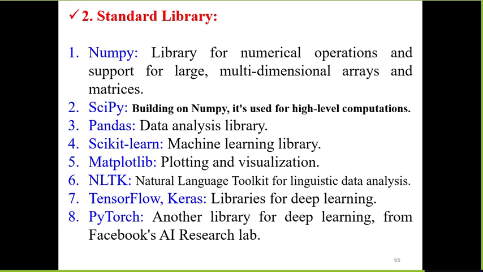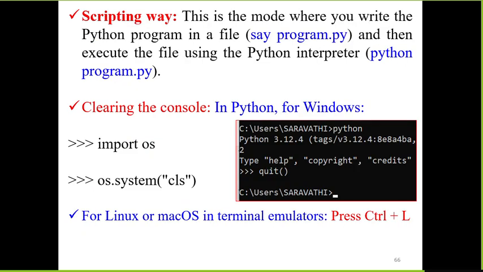NLTK is the natural language toolkit for linguistic data analysis. TensorFlow is for deep learning, machine learning, etc. Keras is a library for deep learning. PyTorch is another library for deep learning from Facebook's artificial intelligence research laboratory. Then the scripting way: we execute Python programs in two ways.